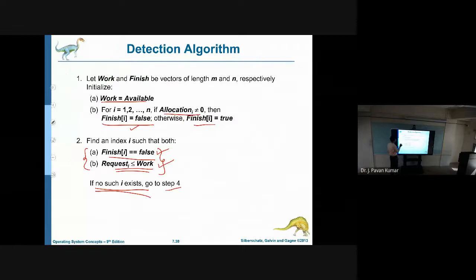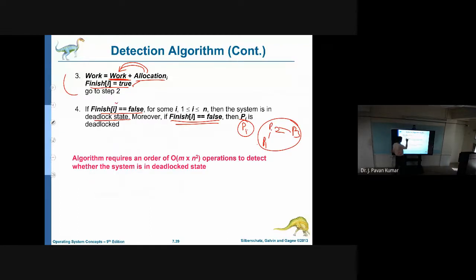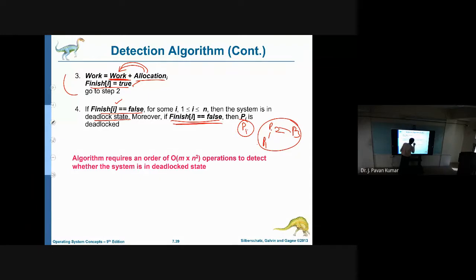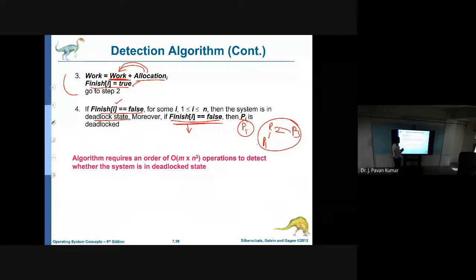Again, we will select another one which satisfies this condition. Next, we will go to the next one, and the next one. Like that, we will try to finish all processes. If we cannot find a process to allocate, then we will go to step 4. In step 4, we check whether any pending processes are there or not. If pending processes are there, then we conclude that the system is in deadlock, and whatever processes have finish of i as false, all those processes are involved in deadlock. Okay, this is about the deadlock detection algorithm.